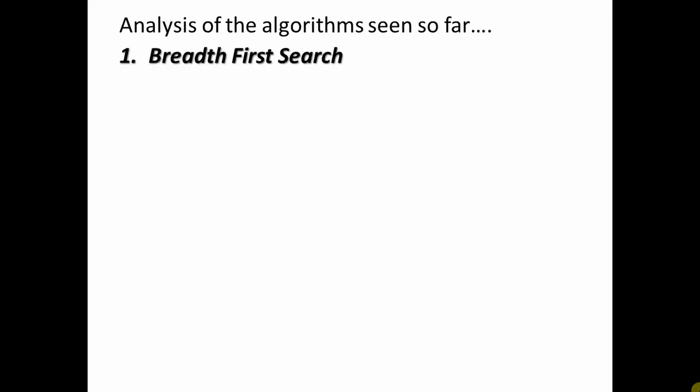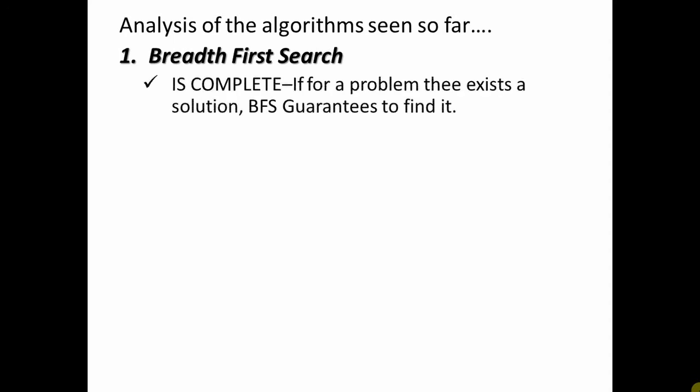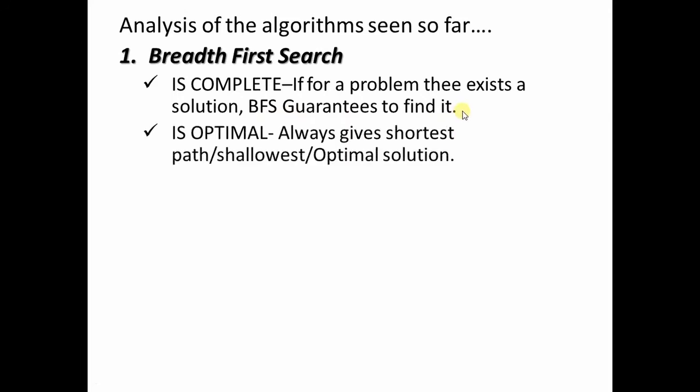We had started with breadth first search, which was the first blind search algorithm. With respect to completeness, we can say that this algorithm is complete. It is complete because if for a problem there exists a solution, BFS always guarantees to find it. Then the algorithm is also optimal because it ensures that if at all there is a solution, it gives you the shortest path solution, or the shallowest solution, or the optimal solution.